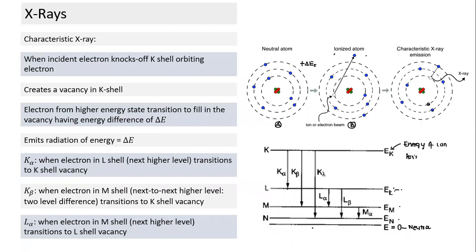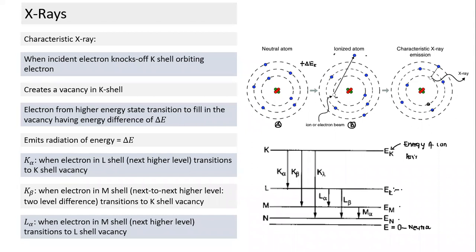Anvita, have you understood something? Yes, sir. Why does this have more energy? Any ionized atom will have more energy. It has to receive energy to get ionized. And if ionization takes place in the K shell, its energy will be higher. Ionization energy in the K shell is higher than in the L shell. And so if the transition takes place, so what is the transition? You just compare these two.